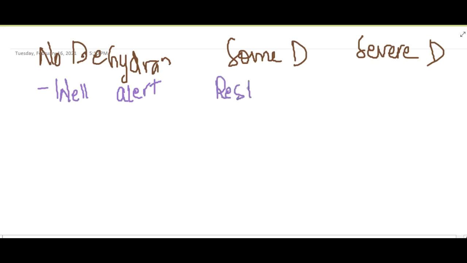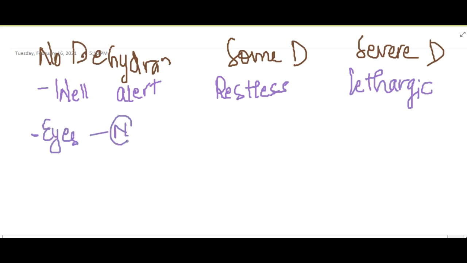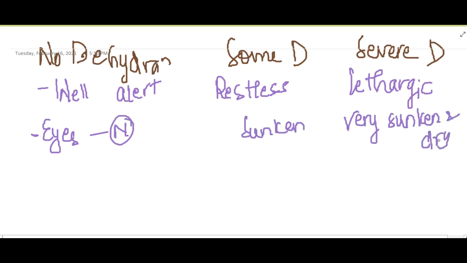If restless and irritable, then some dehydration. If lethargic and floppy, then severe dehydration. If the eyes are normal, no dehydration. Eyes sunken, some dehydration. Eyes very sunken and dry, then severe dehydration.